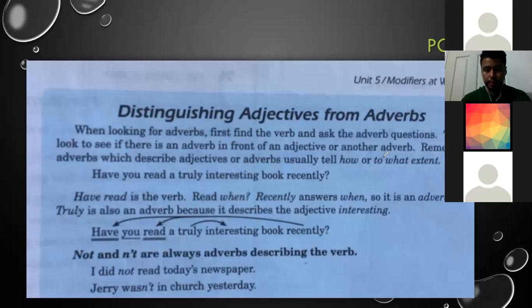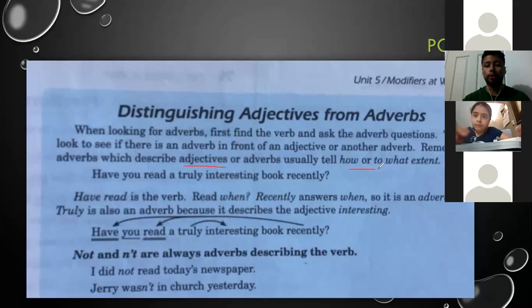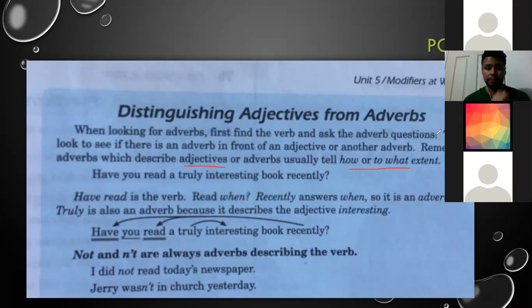Let's see. And remember, adverbs which describe adjectives or adverbs usually tell how or to what extent. Es como el alcance, right? To extent. For example, have you read a truly interesting book recently? That is a question.